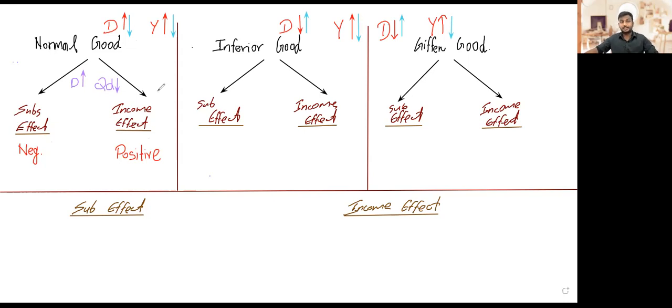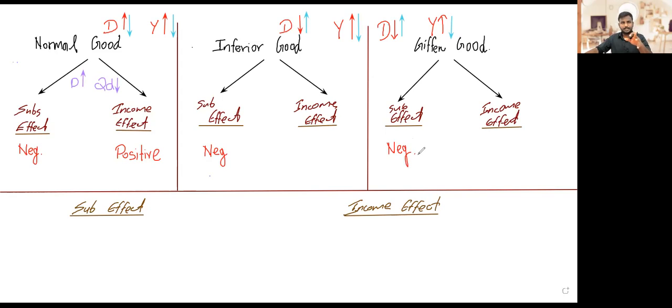I also said that for any good, the substitution effect is negative. For an inferior good it's the same thing, and for a Giffen good it's the same thing. The difference between normal good and inferior good is in the income effect.